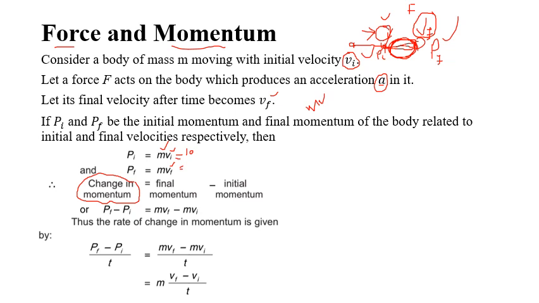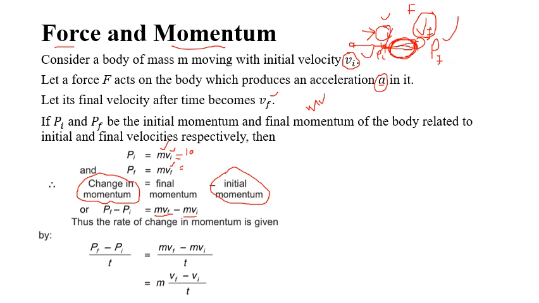Since force is acting on the body, the velocity is changing, and the velocity becomes vf after the application of force. So there is some change in momentum. And what is that change? Change in momentum is equal to final momentum minus initial momentum. So pf minus pi is equal to mvf minus mvi.